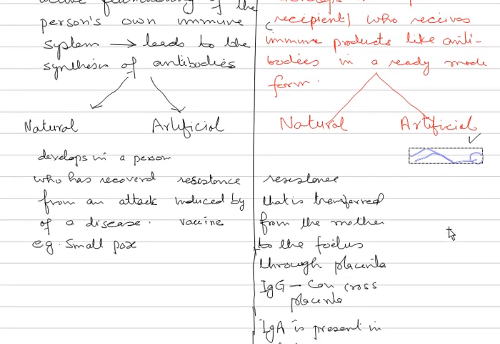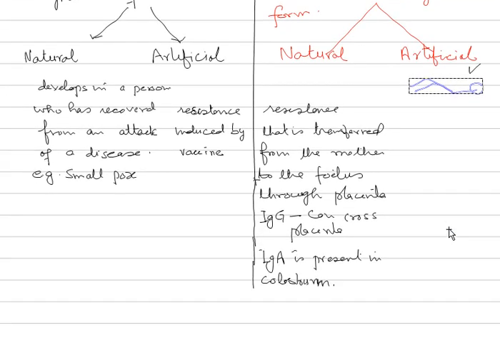These antibodies are reaching him as they have been developed outside in some other person or maybe animals, and subsequently once they are extracted from there, they are injected into this fellow or given to this person. So that is called artificial passive immunity.